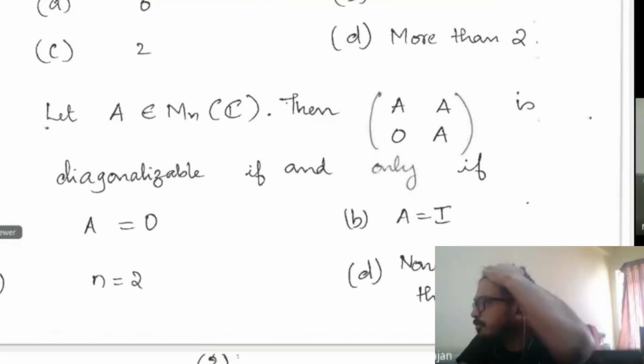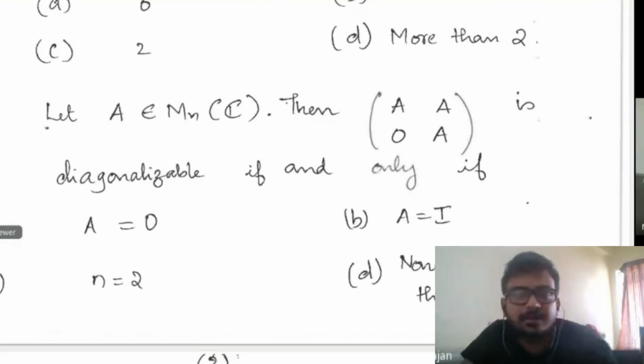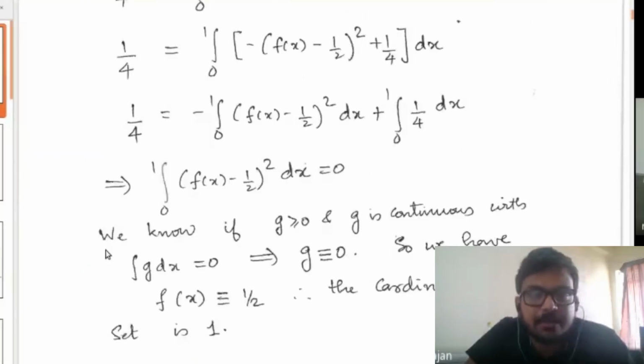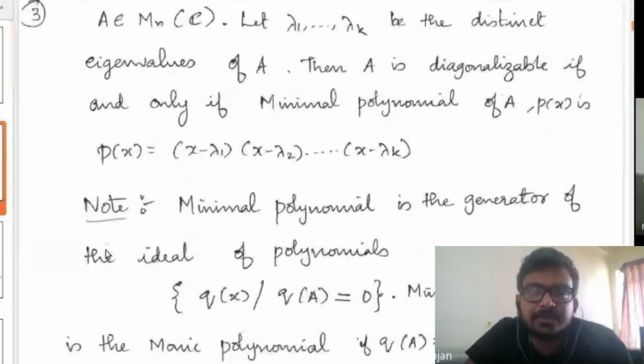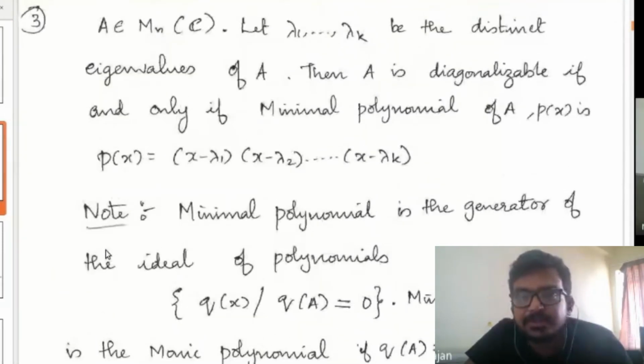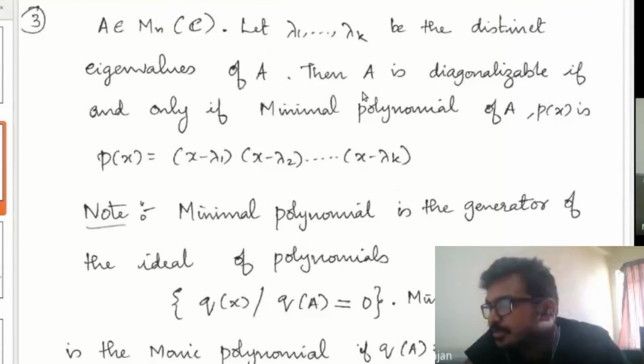So since some of them have given the answers, I think I will move to the explanation. So first, what you have to know is, what is diagonalizable? I have not written the definition of a diagonalizable matrix. The matrix A is diagonalizable if it is similar to a diagonal matrix. If the matrix is similar to a diagonal matrix, then the matrix is said to be diagonalizable.